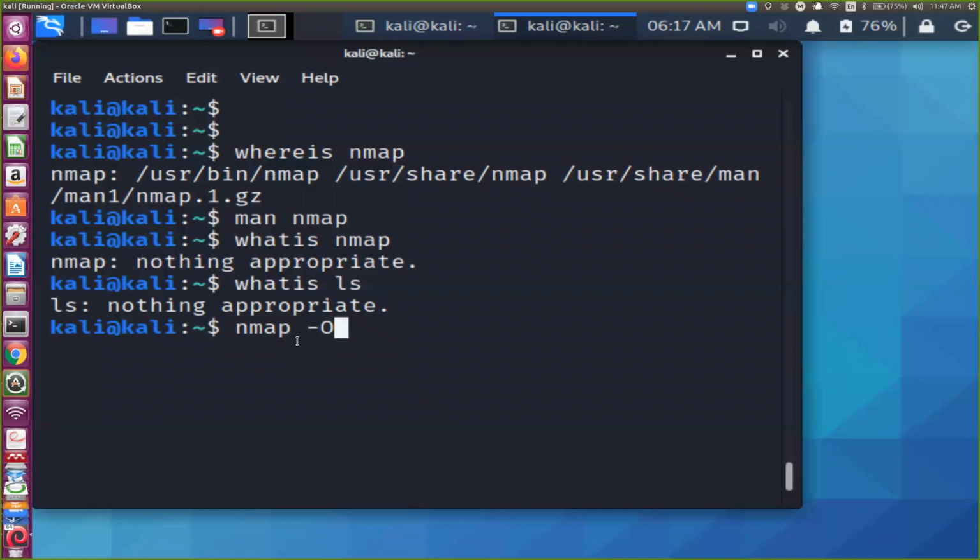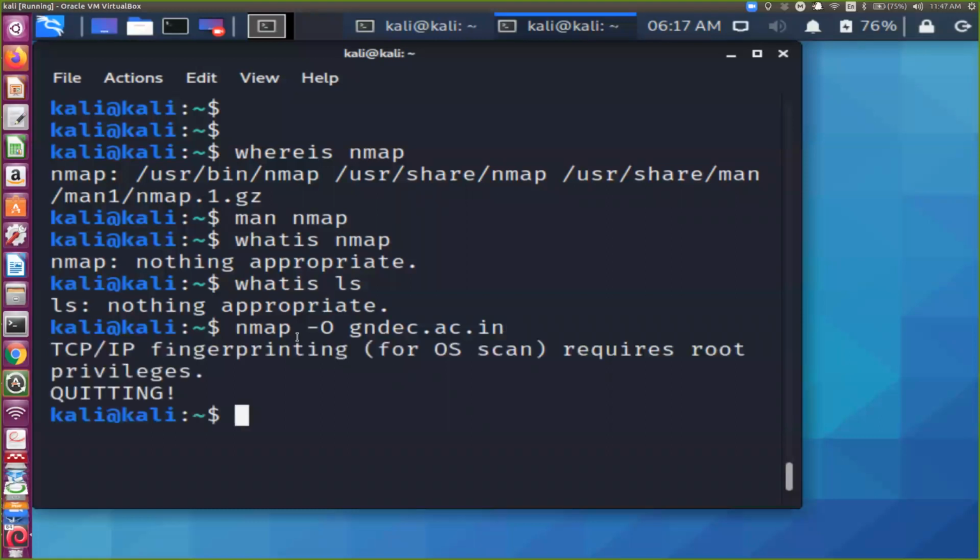Minus O is for operating system. I am interested to know the operating system of gnd.ac.in. Now, because of security reasons, many organizations encrypt, and due to advanced operating systems, it is normally in encrypted options. When I run this command, it's showing requires root privileges.